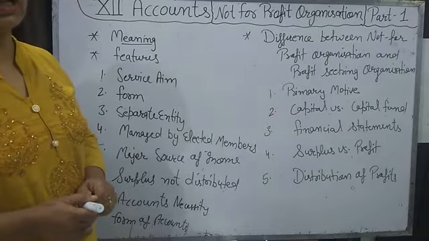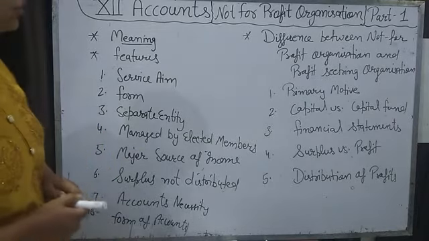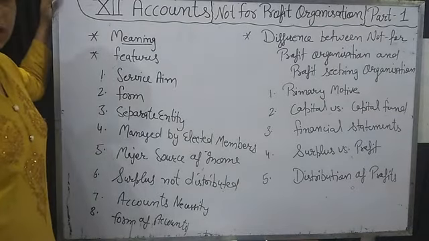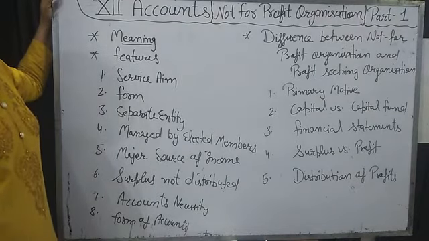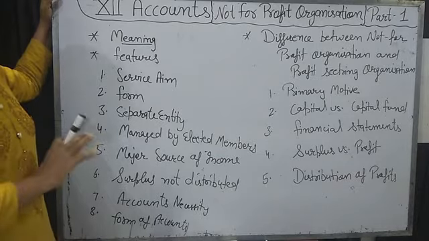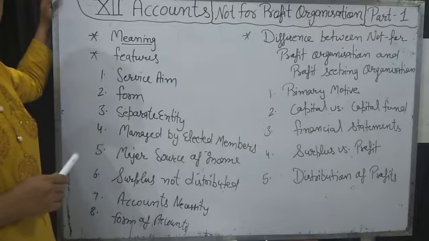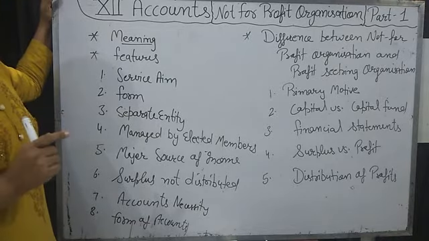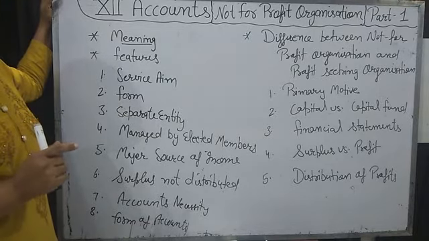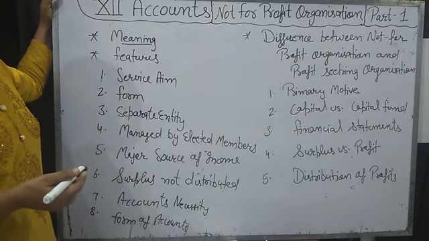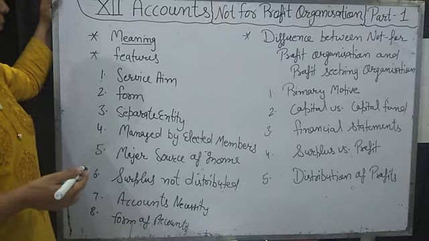For that legal necessity, it is compulsory to maintain accounts for the not for profit organization. So they prepare the final account. They will not maintain proper accounts according to the double entry system. They will prepare only main records at the end of the financial year, like cash record and expense record. These records are kept.